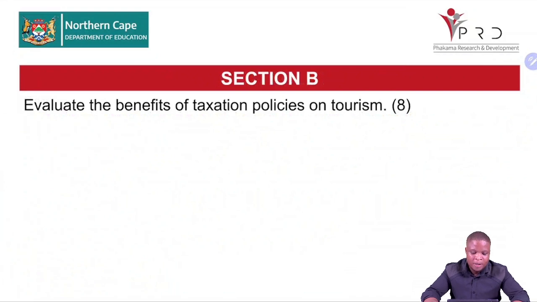So evaluate the benefit of taxation. When you are evaluating, you can say the benefit is this and this. They are not saying discuss the positive. Evaluate the benefit. You can say there is a benefit or there's no benefit. You are evaluating the benefits of taxation policy on tourism. So you can say the benefit is this and that, or there is no benefits because of this and that. Right? You are given 8 minutes to respond to the question. Then we look at the marking guideline.